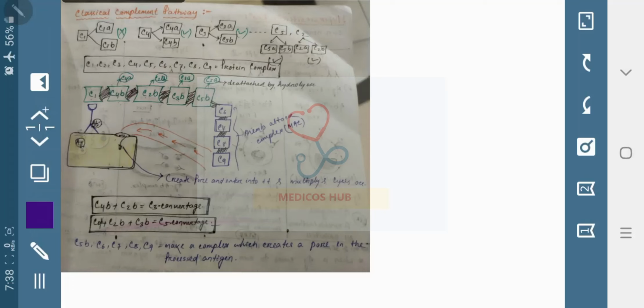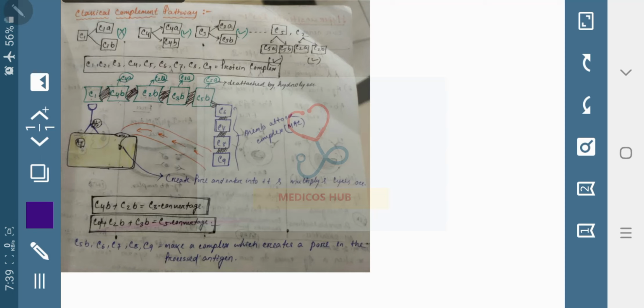Hello friends, today I am going to talk about an interesting topic, that is the classical complement pathway. It is a very important topic in exams, and many MCQs are asked on it. Students are also very confused in this topic. Today I will let you know how the pathway goes and how to remember it very easily. It is very interesting if you learn it properly. Let's see.